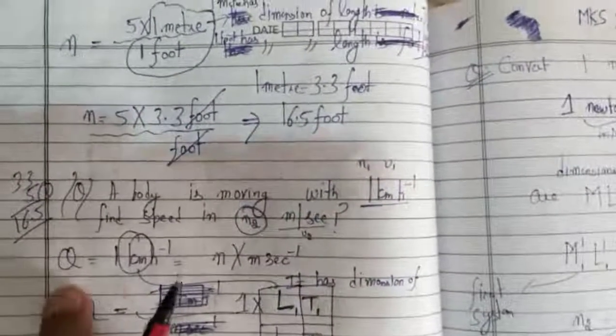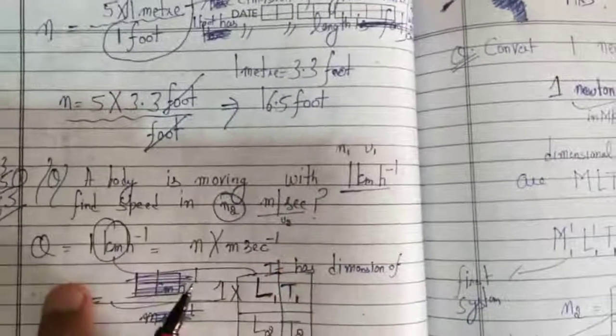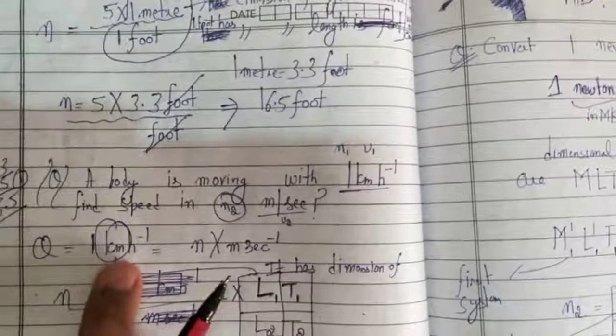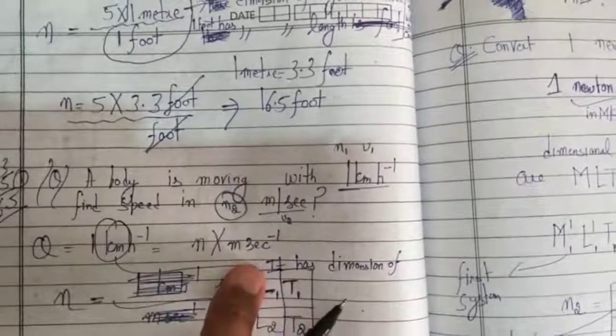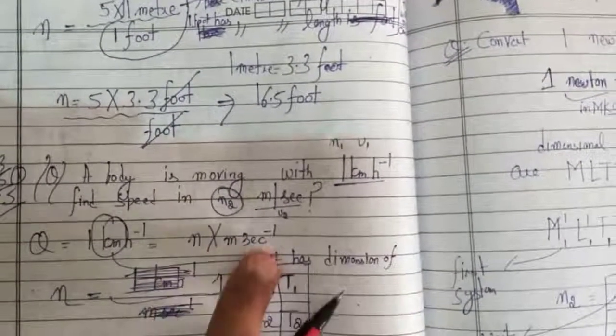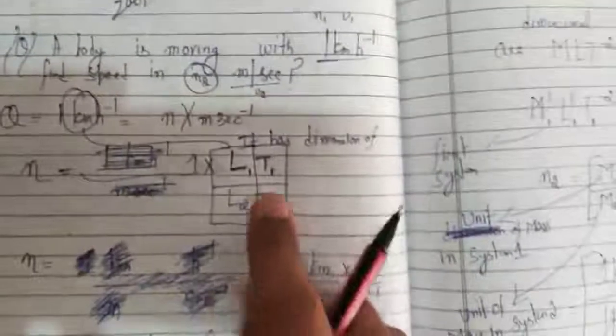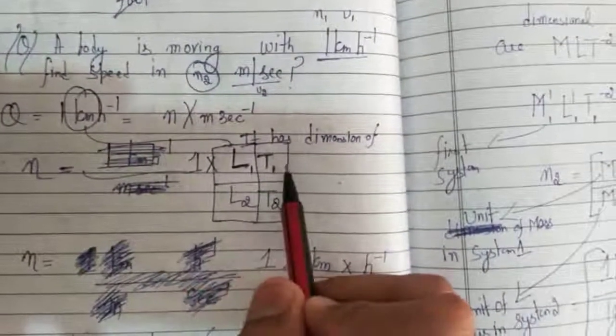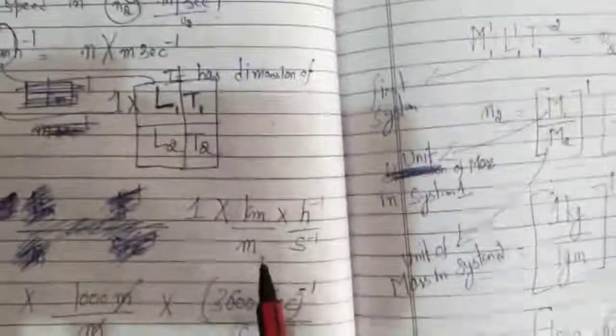So Q is equal to n1 u1 equal to n2 u2. n1 value is 1, u1, n2 and u2. So n2 will remain here, meter per second will be this side. 1 into kilometer per hour upon meter per second.